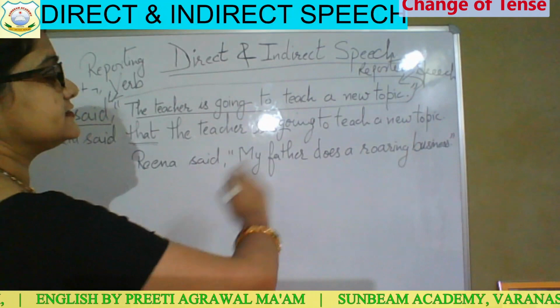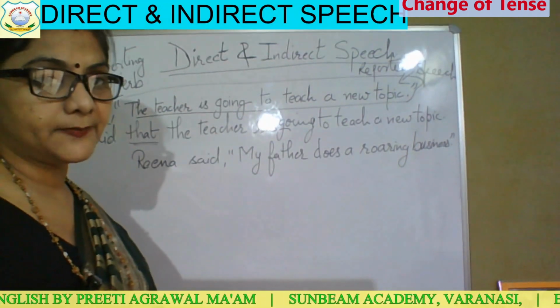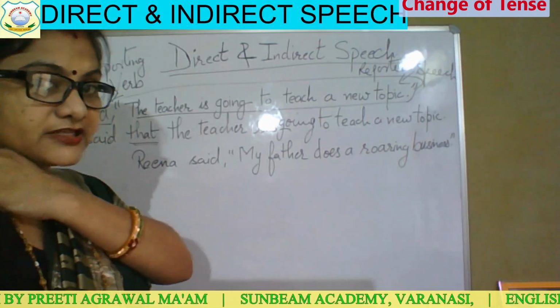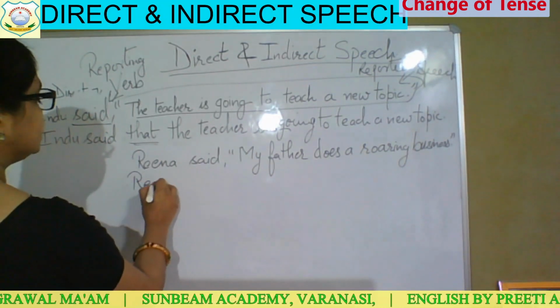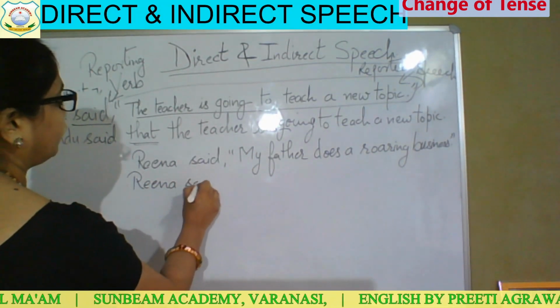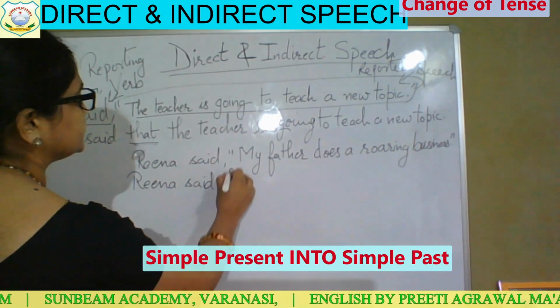Now this sentence is written in the simple present tense. Simple present tense will be changed into simple past tense. So you will change in this way. Now I am writing indirect speech.